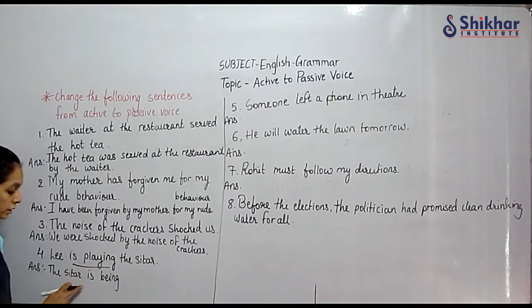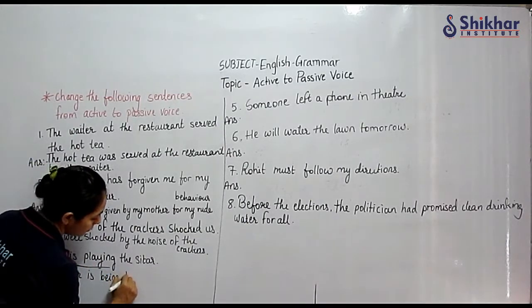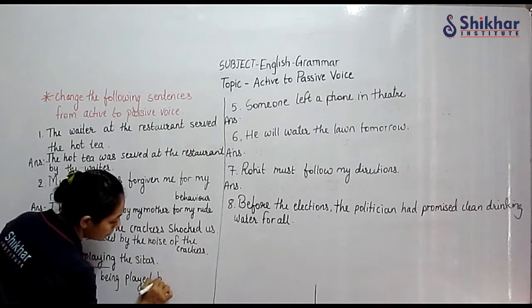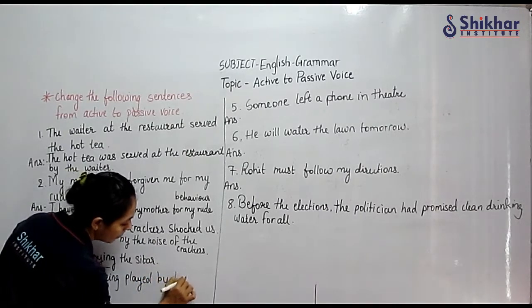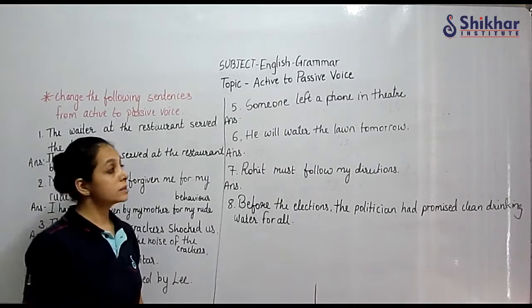The sitar is being played by Lee. Correct? Okay, let us see next.